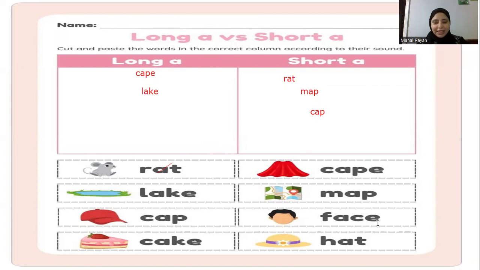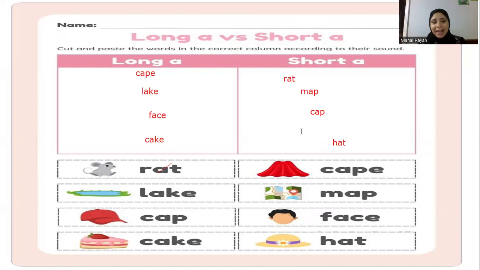Face, and with magic E, so it's long. Yes, you're so smart. Let's keep going. The last line. Cake has a magic E. If a word has a magic E at the end, so it's long. And the last word, hat. Short sound, so it's short.